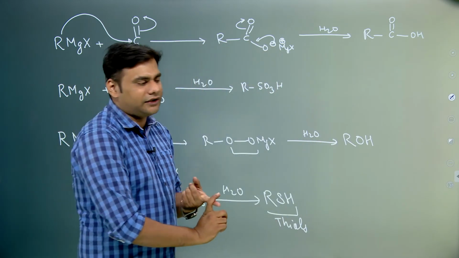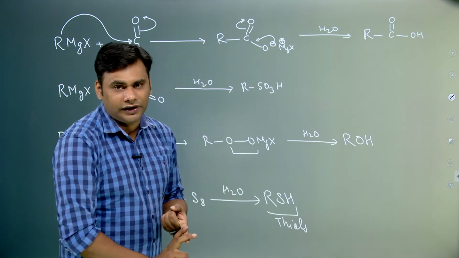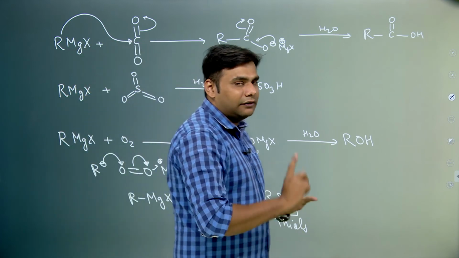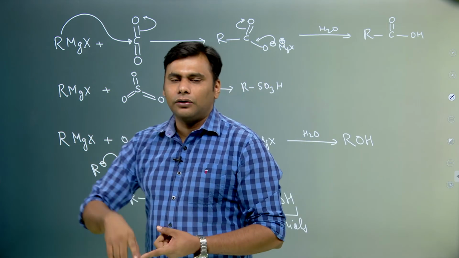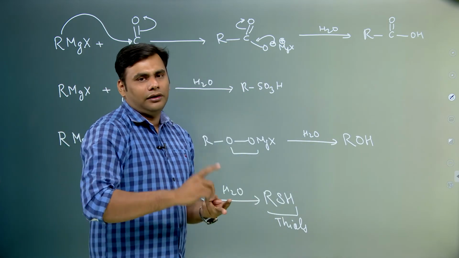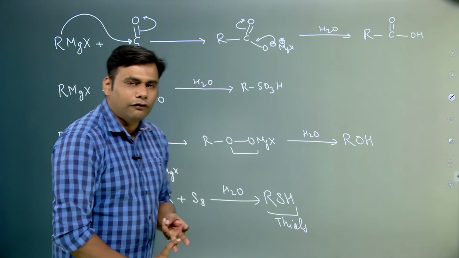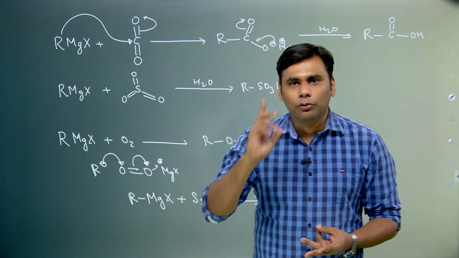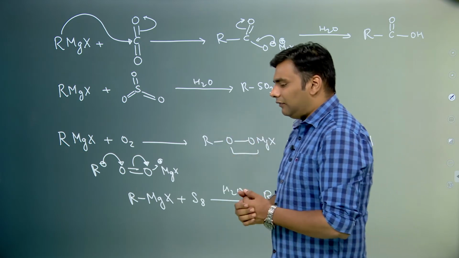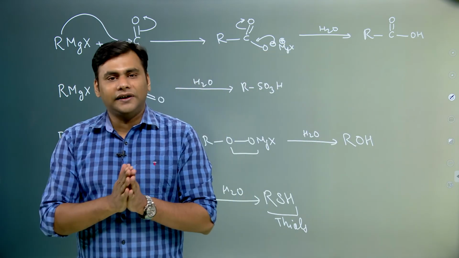The second reaction which we covered was nucleophilic addition. The first was with aldehyde. With aldehyde it forms alcohols: with formaldehyde it forms 1 degree alcohol, with acetaldehyde it forms 2 degree alcohol, and with any ketone it forms a 3 degree alcohol. So aldehydes and ketones consume only 1 mole of Grignard reagent. Then we studied carboxylic acid derivatives.